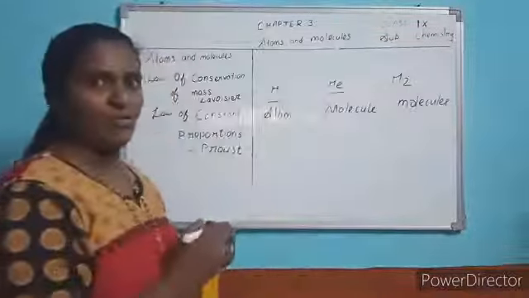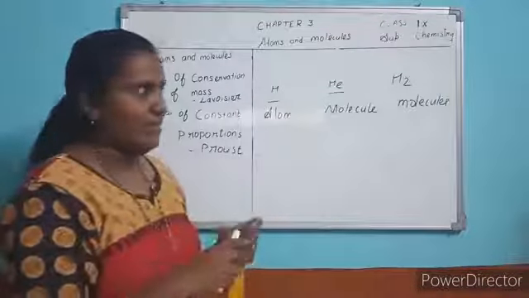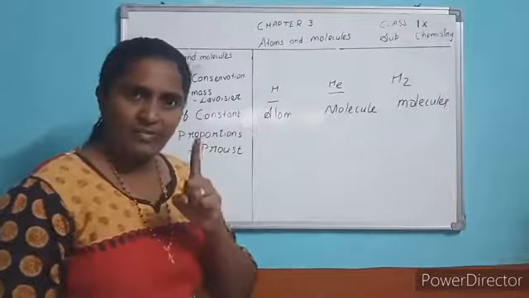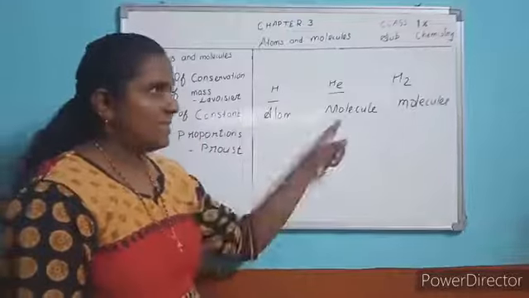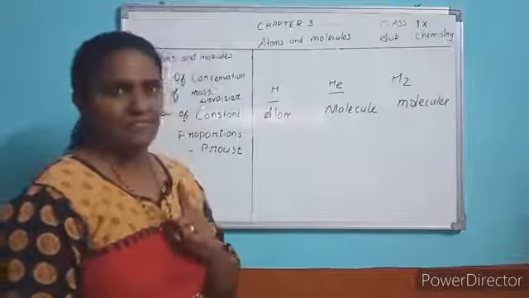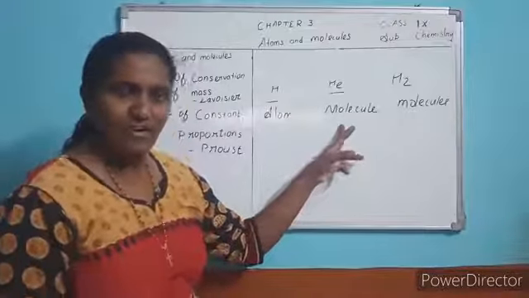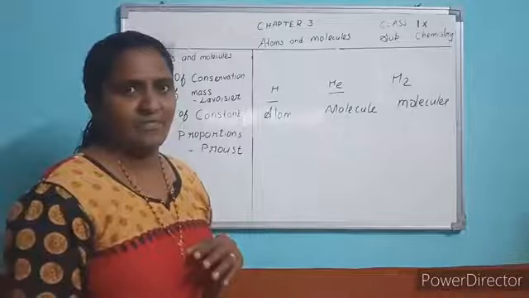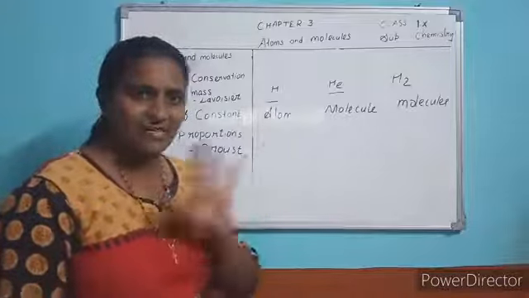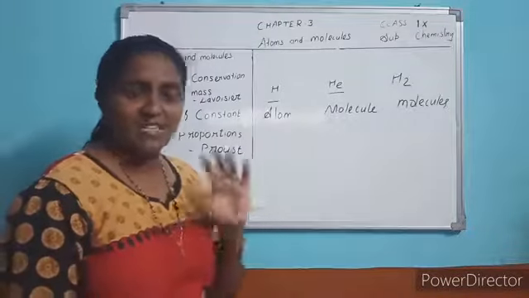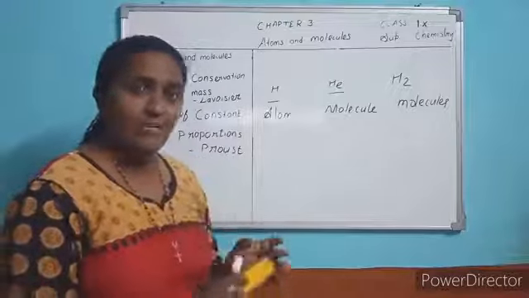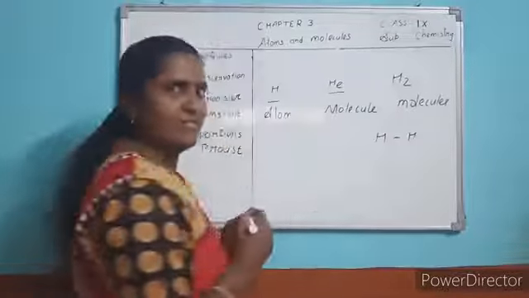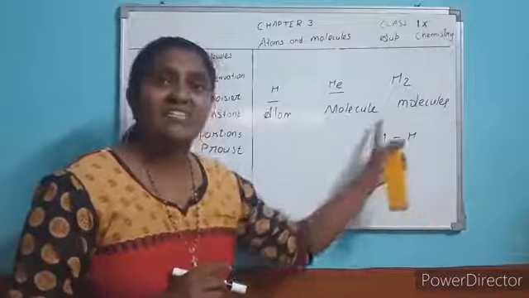Okay, the lesson is atom and molecule, so you should know what is atom and what is molecule. Now what does it convey to you? See here, this hydrogen is one atom of hydrogen. This helium is one atom of helium. But why is it called a molecule? Because it exists in free state. It exists independently. But this hydrogen atom does not exist in free state. It always combines with another hydrogen. So, like this it combines. Okay, so the free state is called a molecule.